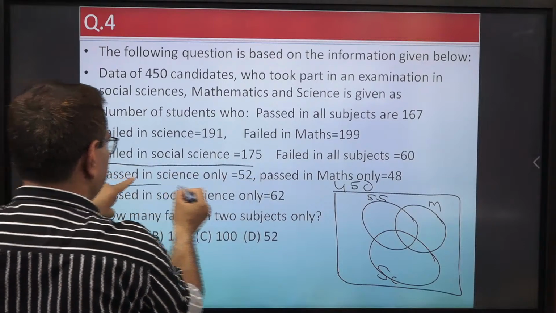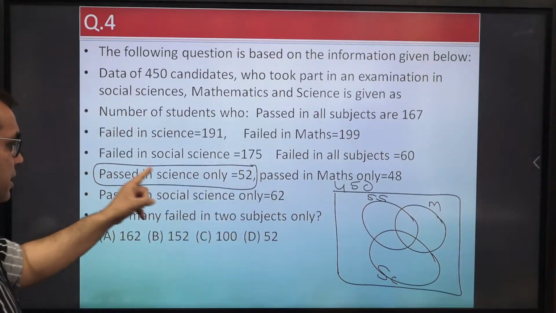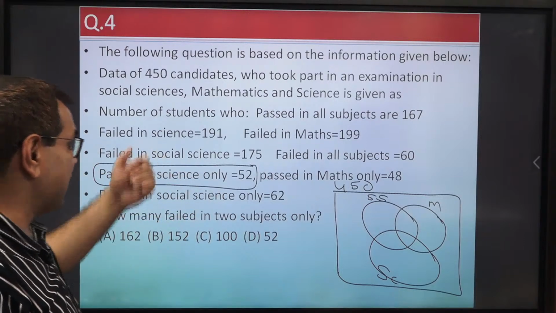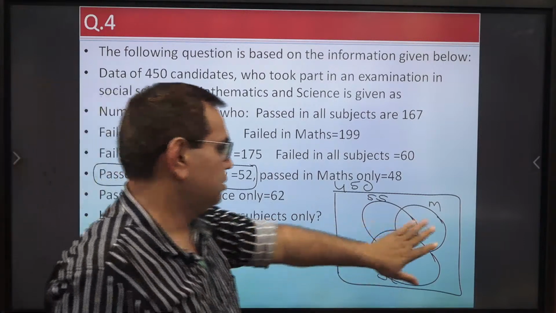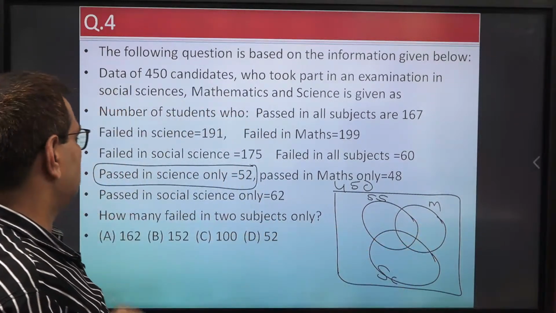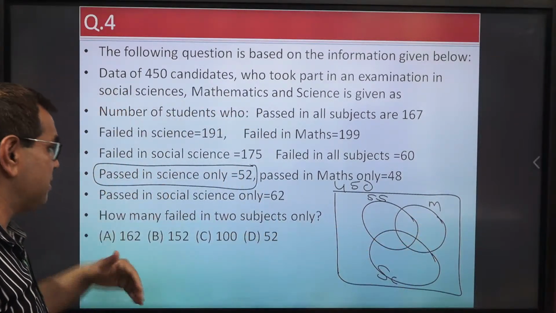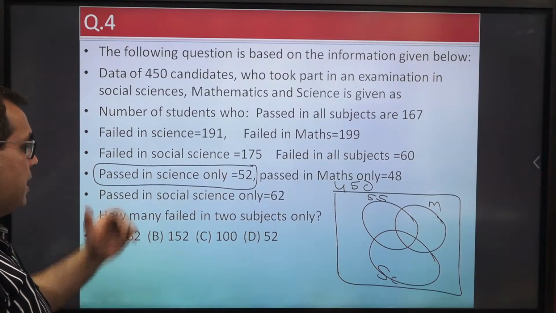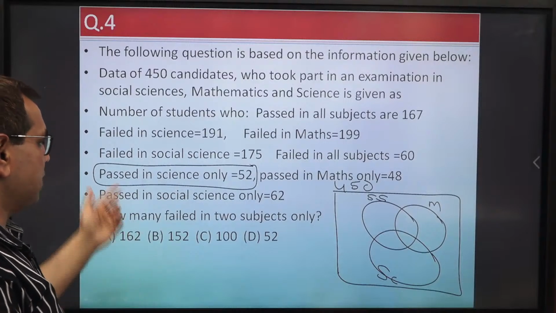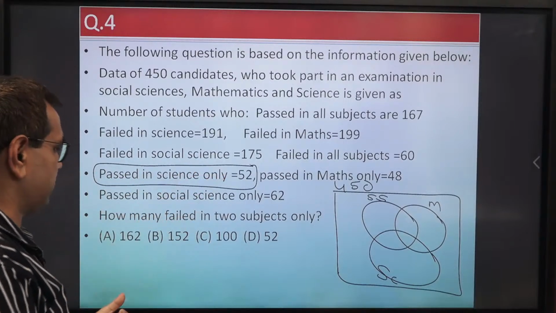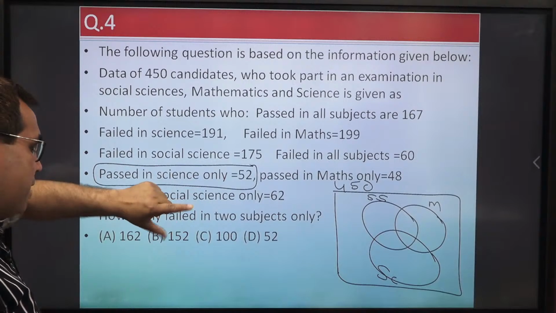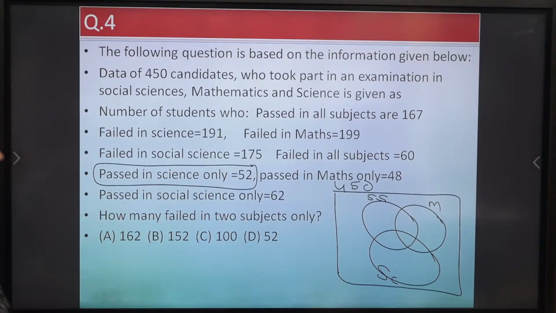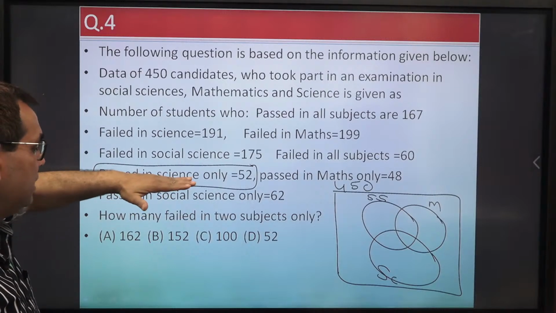This is an important point. 52 students passed in science only. There are 3 subjects. So those who passed only in science, there are 52 such students. This means they have failed in the other 2 examinations. The 52 students who passed only in science failed in the remaining two. So the important point here is: passed in which? In science, only science.